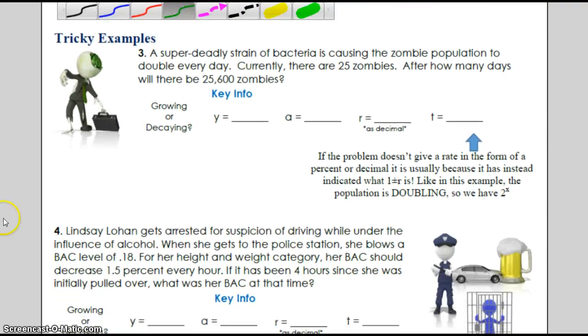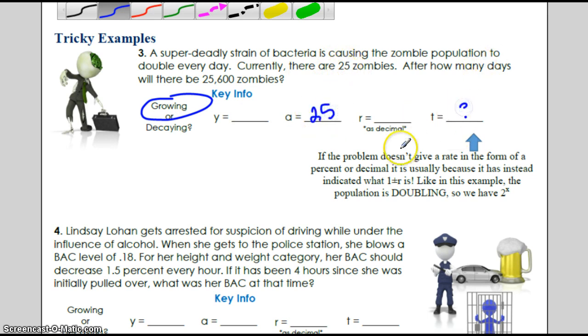All right, let's go ahead and take a look at some trickier examples here. So we've got a super deadly strain of bacteria causing this zombie population to double every day. So doubling means we're growing. There are currently 25, so that's our start. How many days?